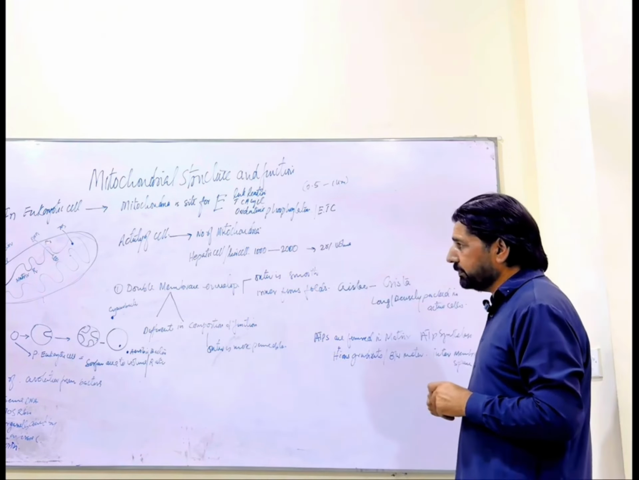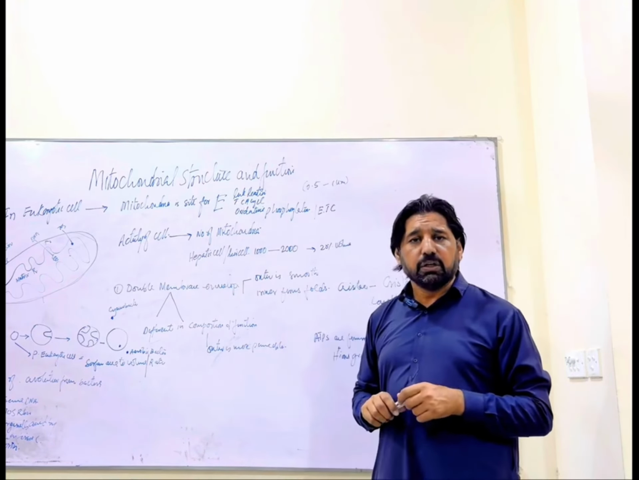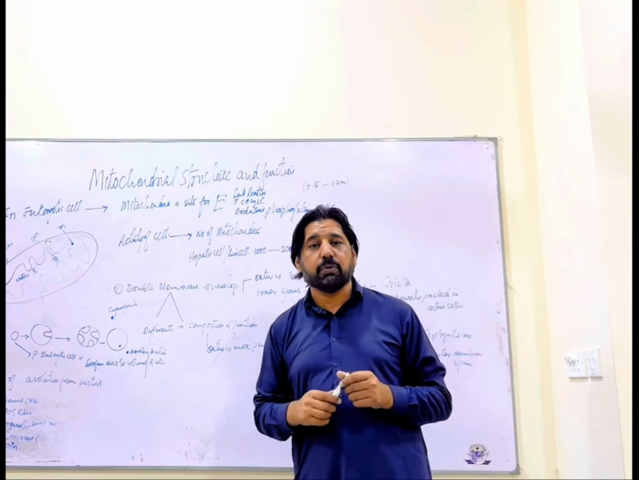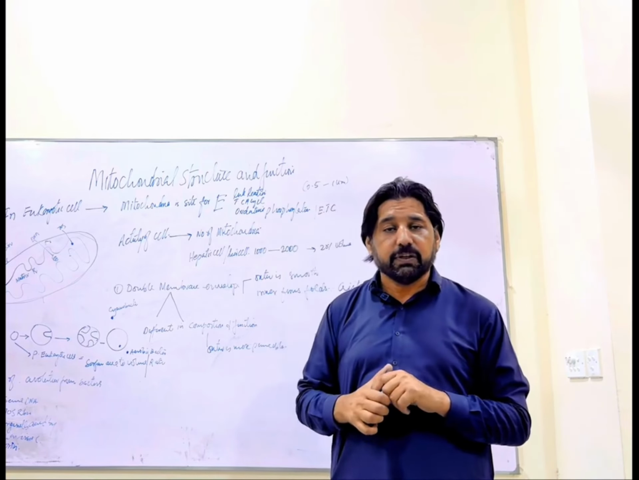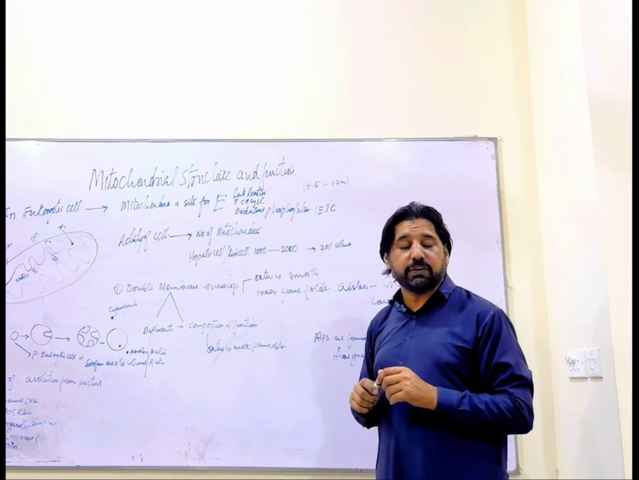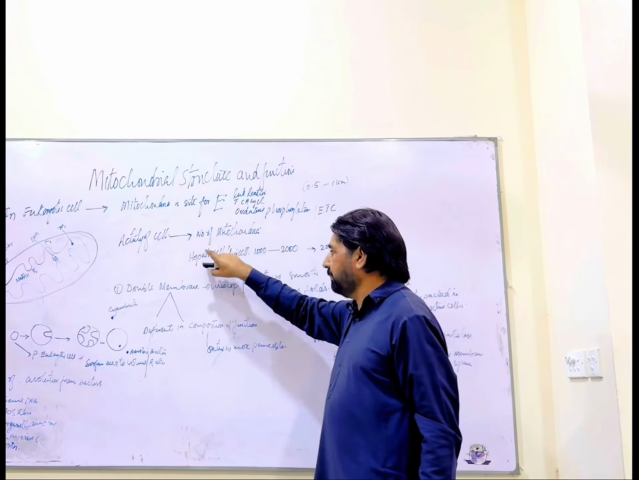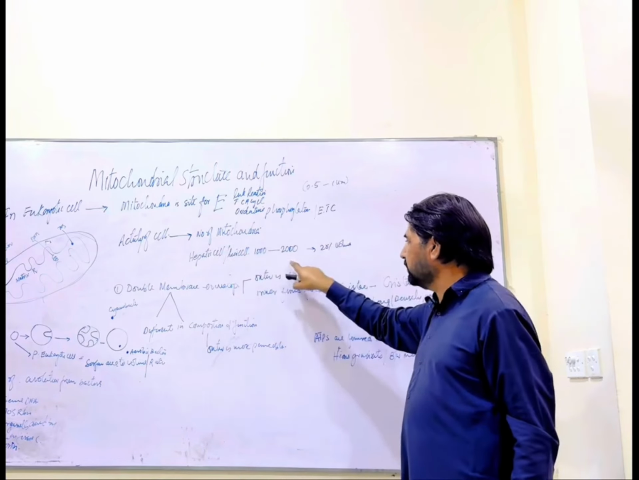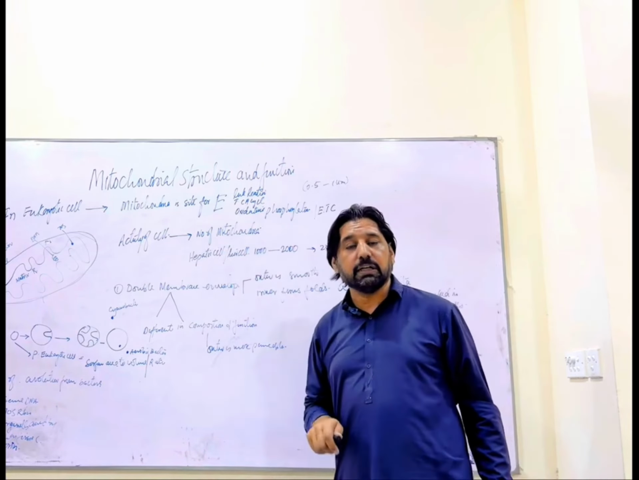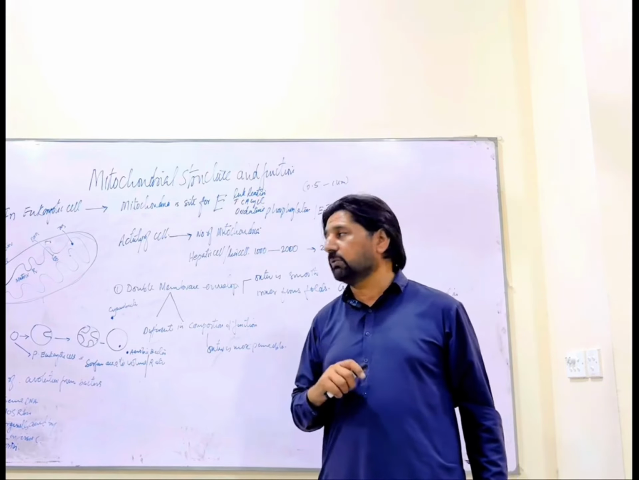Now we say that each eukaryotic cell contains mitochondria. The number of mitochondria depends upon the activity of the cell. Different cells of the tissues have different numbers of mitochondria depending upon their activity. A hepatic cell, like a liver cell, contains 1,000 to 2,000 mitochondria in each cell. So mitochondria occupy 25% of the volume of the cell.